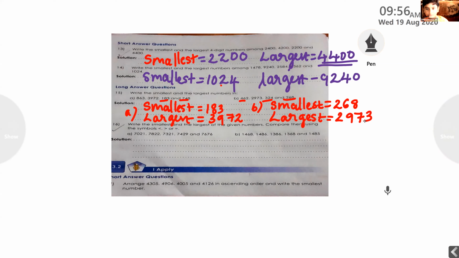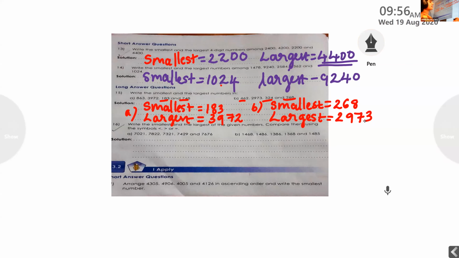Ma'am, do you write largest and largest? One is smaller and one is largest. Question B is smallest and largest. Okay, ma'am. We have to find the smallest and largest number among the following. Any doubt? Any doubt in that, dear?